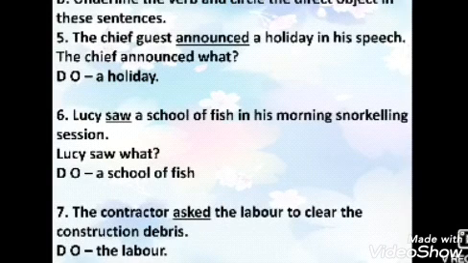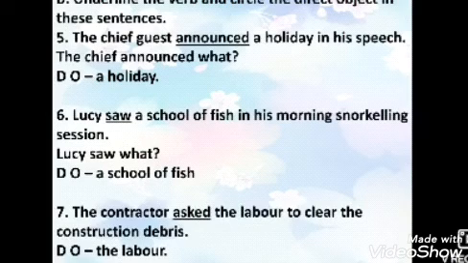Your first doubt is related to exercise B, in which the question is: underline the verb and circle the direct object in these sentences. Now, you know how to find a direct object. You have to put what or whom after the verb to get the direct object. Here I am starting with sentence 5 because for 1 to 4 there is no doubt. So, I will start from the 5th only.